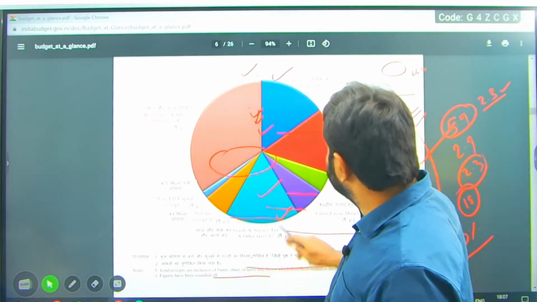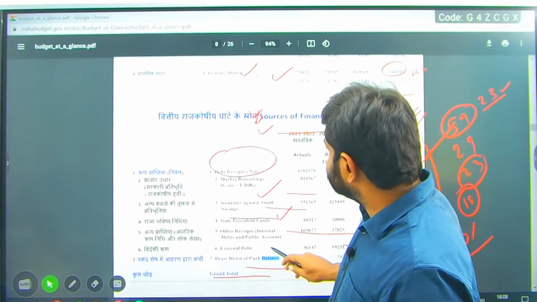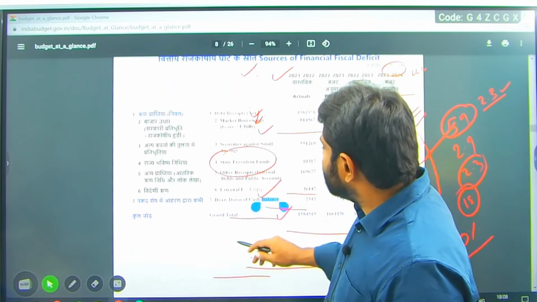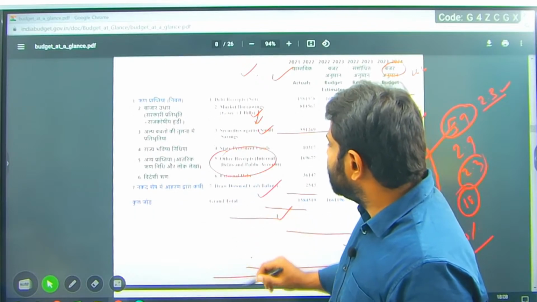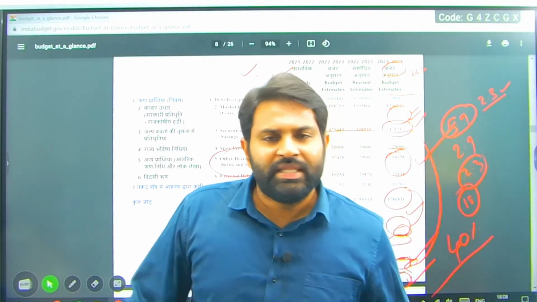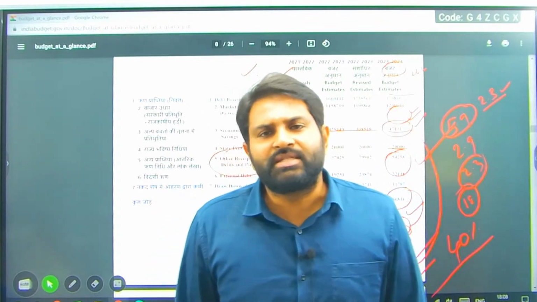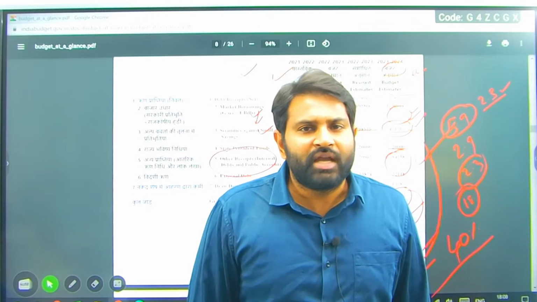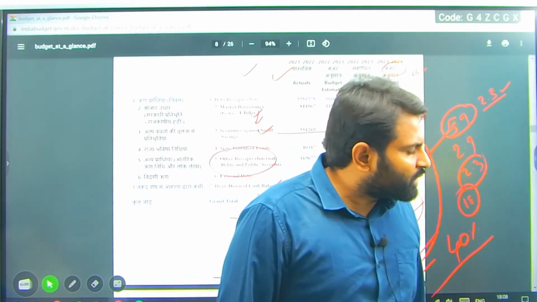So this is the circle which we spoke about in the other class also. We'll discuss debt tomorrow, external debt, and what is public debt. These are the only numbers you need to remember. You don't have to go to the annual financial statement and remember separate numbers for the consolidated fund, contingency fund and public account of India. All right. So thank you.